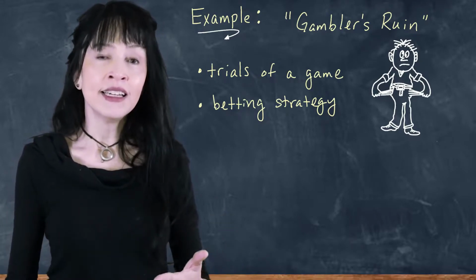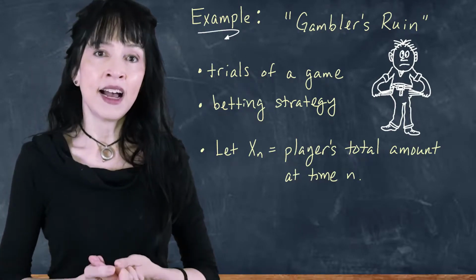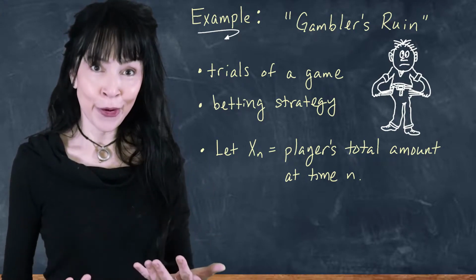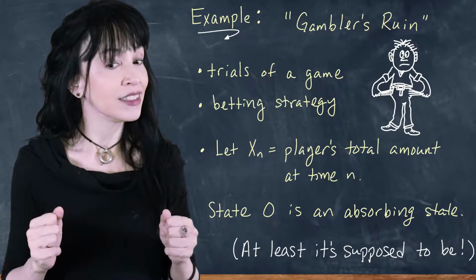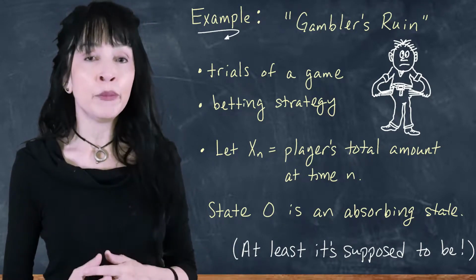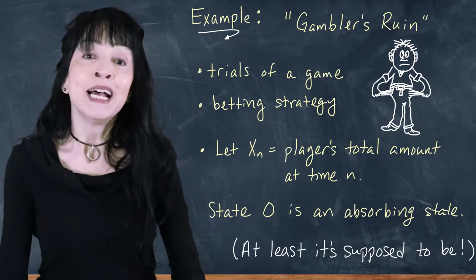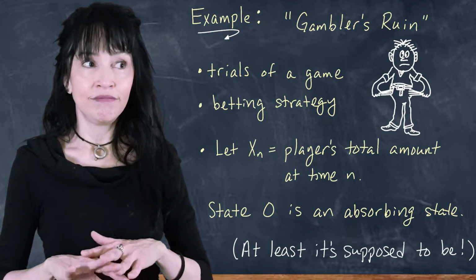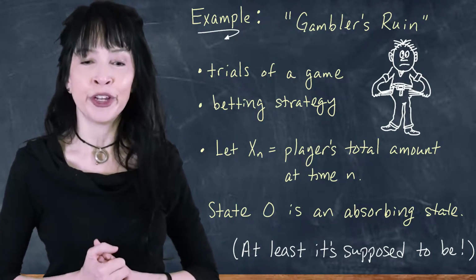It's a stochastic process, and I'm going to let xn be the total amount of your money at time or trial n, and it goes up and it goes down. But if it hits 0, you're stuck there forever, or at least you should be. So that's an obvious example of an absorbing state. There are many more that occur in nature, or at least in our models of nature. But sometimes you want to bring an absorbing state into a problem where it's not supposed to be there, but it makes some calculations easier for you.